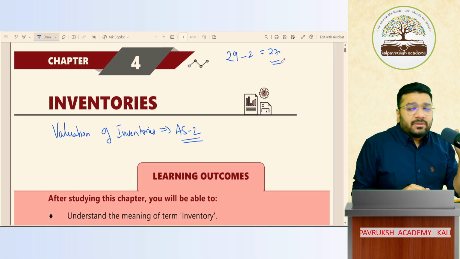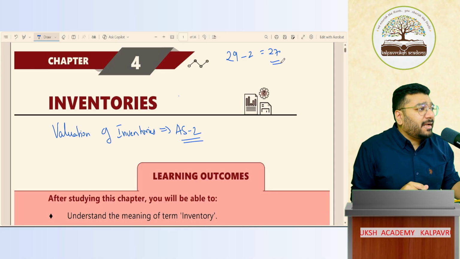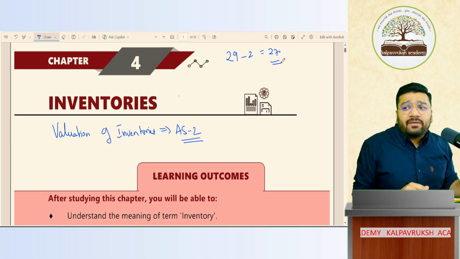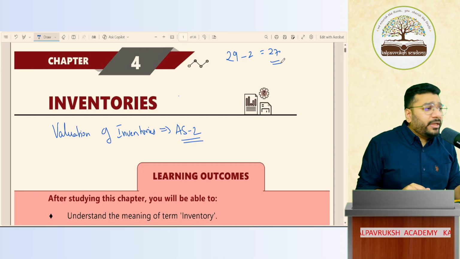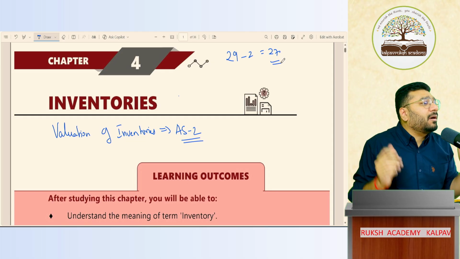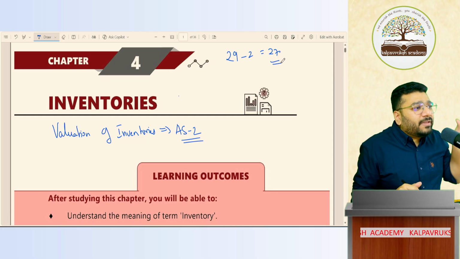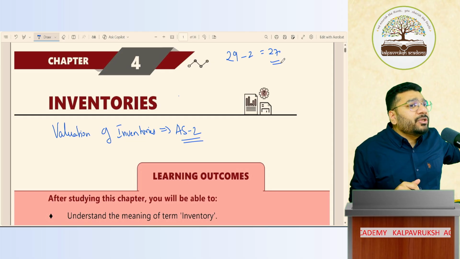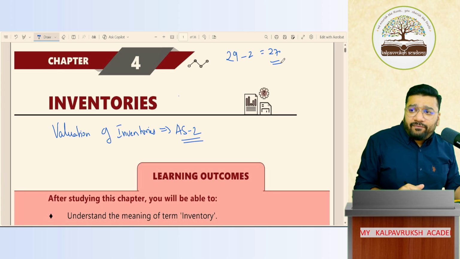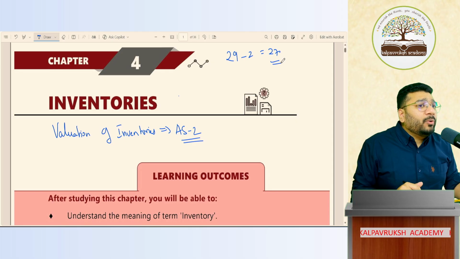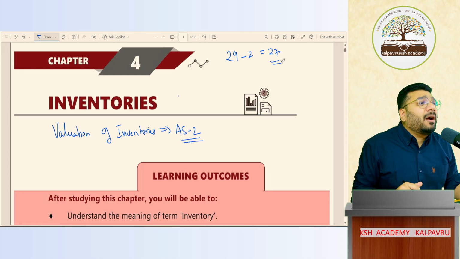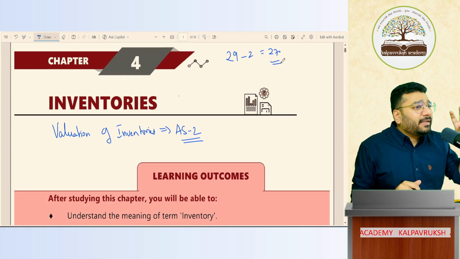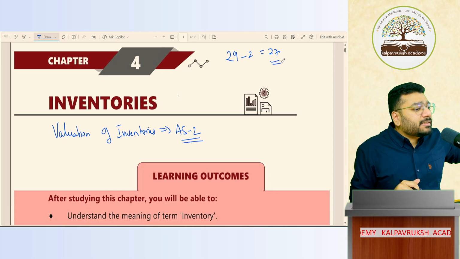One among those accounting standards is accounting standard 2, which talks about valuation of inventories. Sir, then why have they written the word inventories here? Why not AS2, valuation of inventories? Because in this foundation level, they are not covering the entire accounting standard 2. A part of that has been extracted and introduced in the CA foundation level. Like for accounting standard 10, an extract was taken and introduced in the form of depreciation and amortization. Got it, not got it? Like that, an extract of accounting standard 2 is inventories.